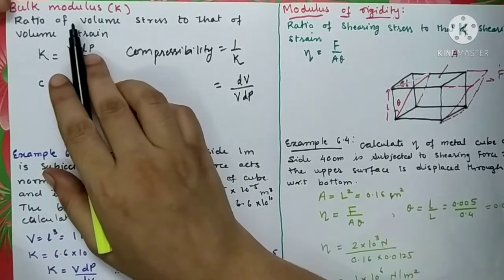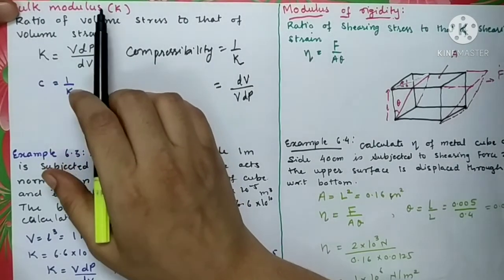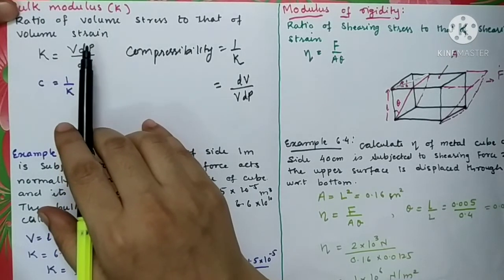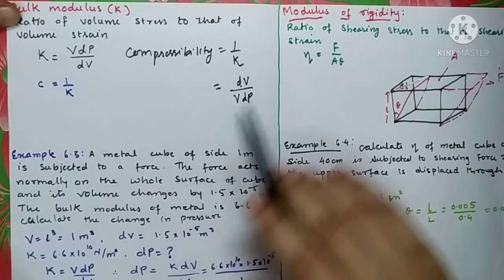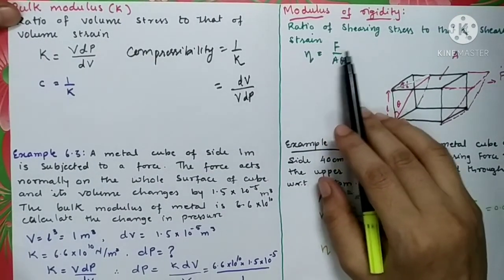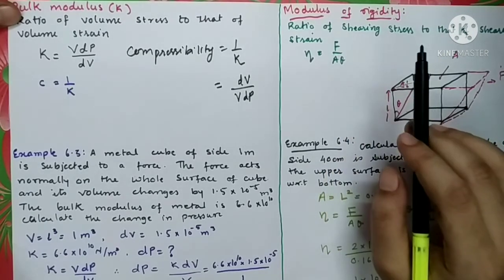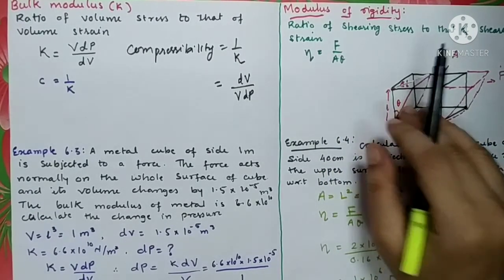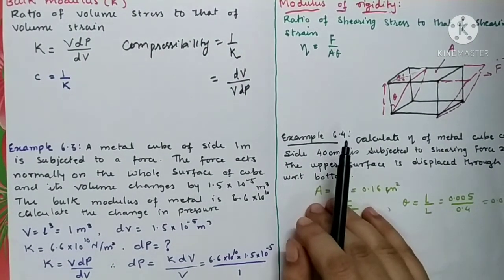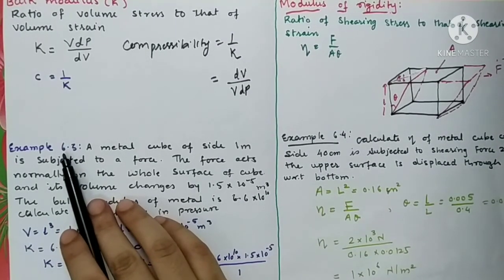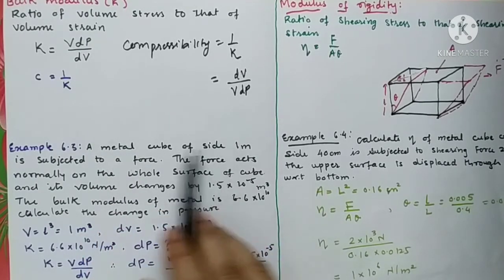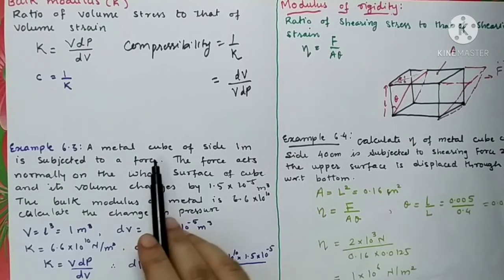So bulk modulus is nothing but the resistance offered by solids, liquids and gases to avoid the change in their volume, and modulus of rigidity is nothing but the resistance offered by a solid to oppose the change in its shape. Now let's solve the two numericals, very small numericals on bulk modulus as well as on modulus of rigidity. It is example number 6.3 in your textbook. It states that a metal cube of side 1 meter is subjected to a force.